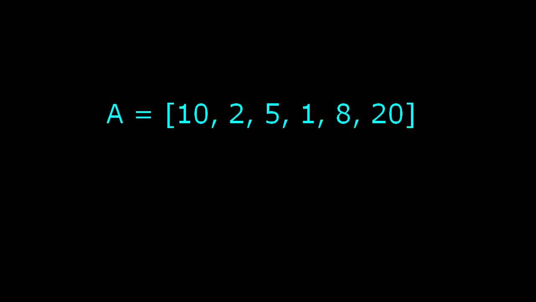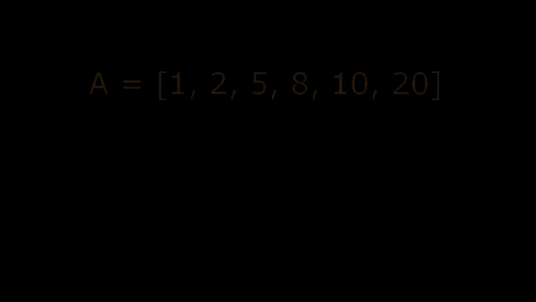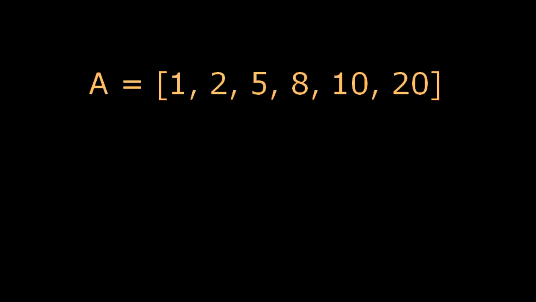Let's see this in action. We have our given array of A, and after sorting we have this. And per the description, we know there is only one triplet in this array that is triangular. In our sorted array, let's do the math in our heads since the numbers are small and watch for the sums. Is 1 plus 2 greater than 5?